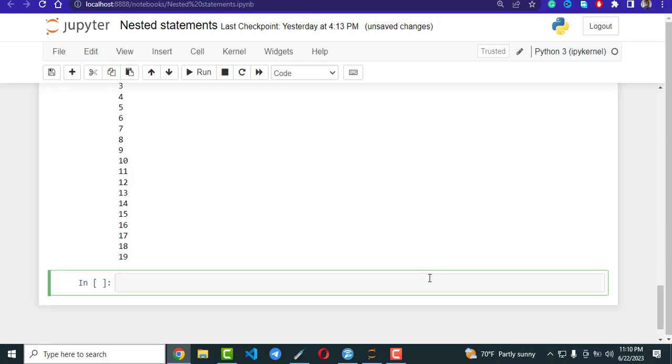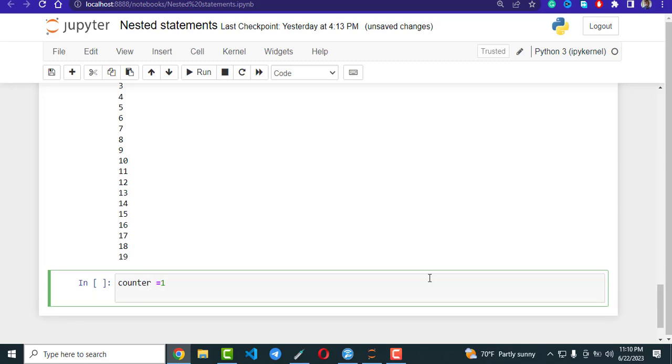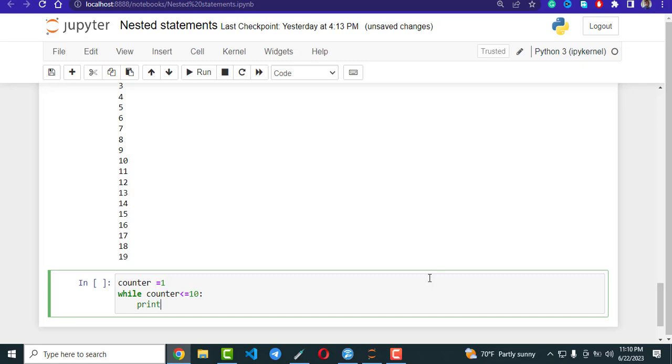And also we have a while loop statement. A while loop is usually used to repeat a code block as long as the condition is met. For example, let us say counter equals 1. To use the while loop, let us say while counter is less than or equal to 10, then print counter.